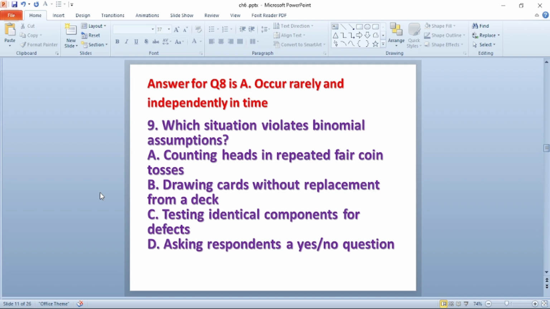B, drawing cards without replacing from a deck. C, testing identical components for defects. D, asking the respondents a yes or no question. The answer for this question is B, drawing cards without replacement from a deck.